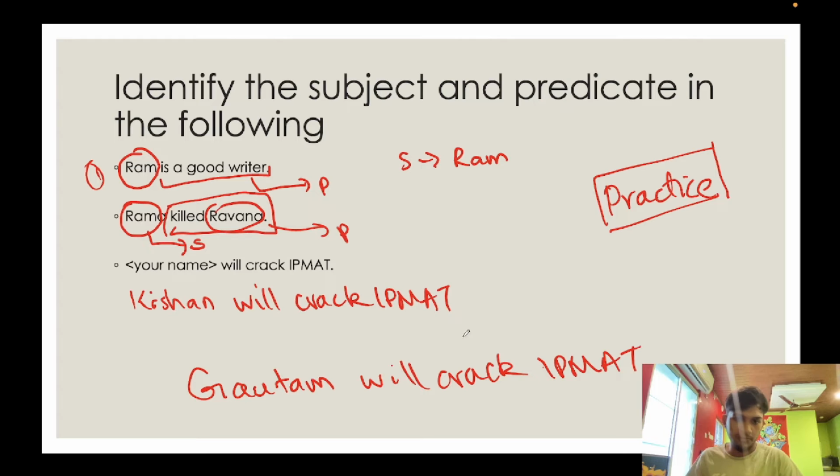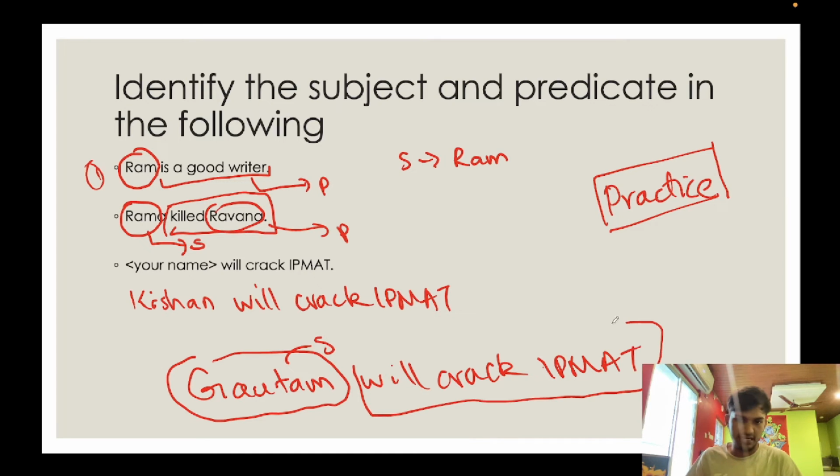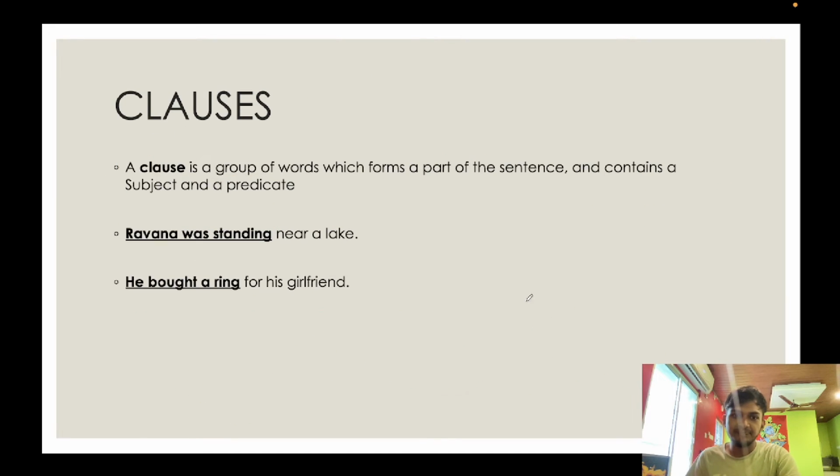Alright, coming back to the topic. Gautam will crack IPMAT. Who is the sentence talking about? The sentence is talking about Gautam, therefore Gautam is the subject. And the sentence says that Gautam will crack IPMAT. So will crack IPMAT is the predicate. Very self-explanatory, isn't it? Let's move into the next topic, shall we?